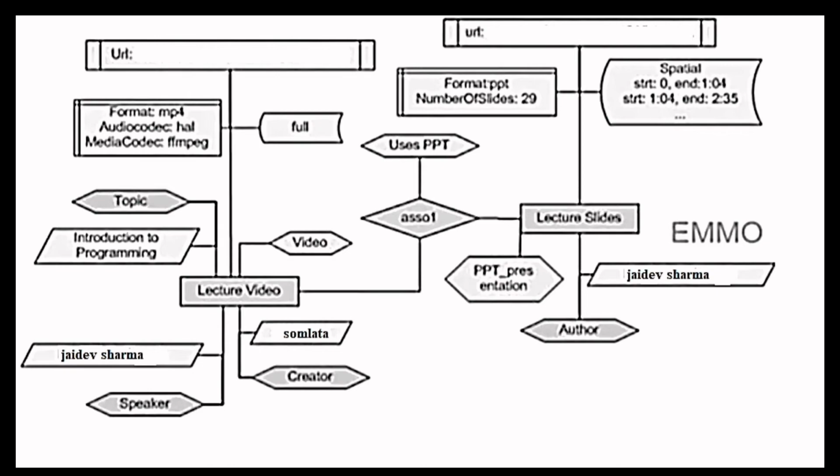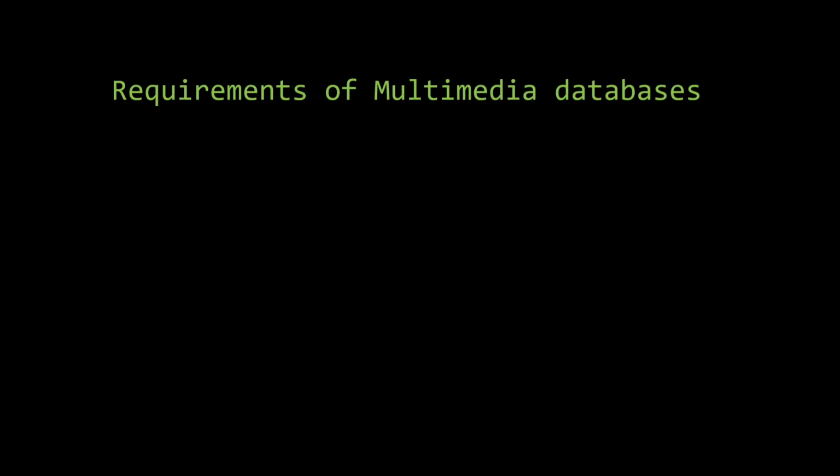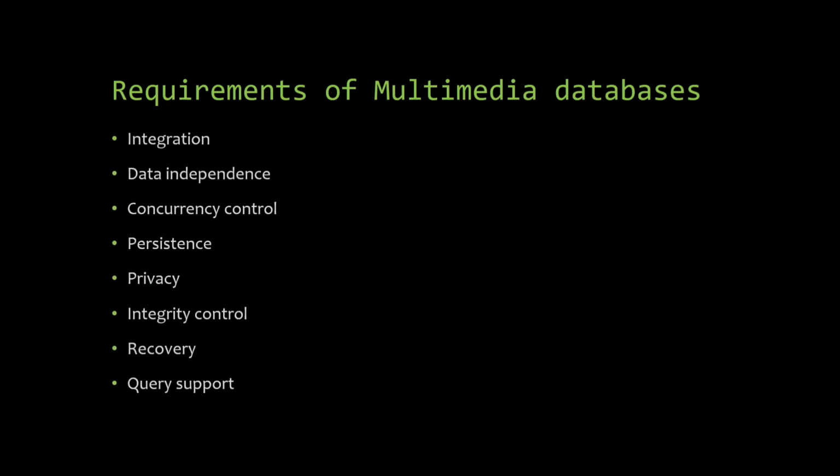Like traditional databases, a multimedia database should address the following requirements. Integration: data items do not need to be duplicated for different program invocations. Data independence, that is, a separate database and management for application programs. Concurrency control, which allows concurrent transactions.